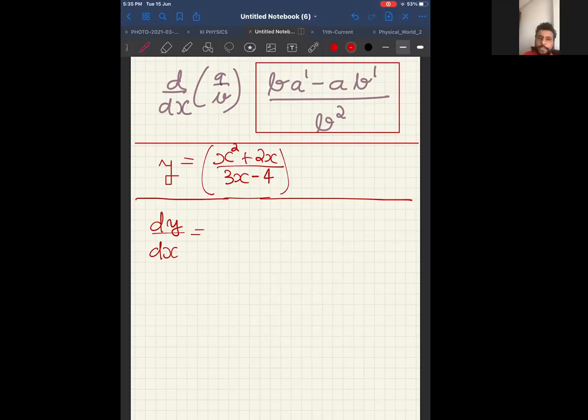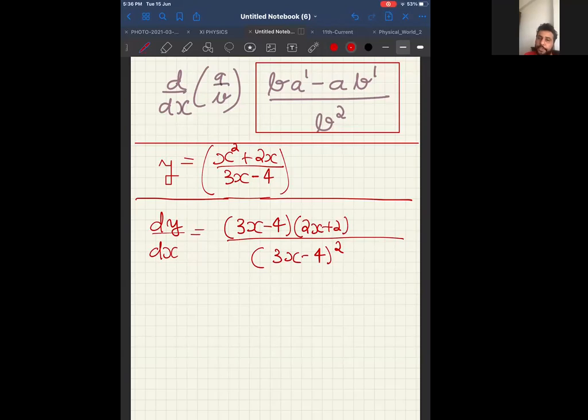Okay, time up. Now see how I solve it. Everyone look at the screen. So it is denominator square. So denominator square will be 3x minus 4 the whole square. Now denominator term as it is, 3x minus 4, into differentiation of numerator. Differentiation of x square plus 2x will be 2x plus 2.